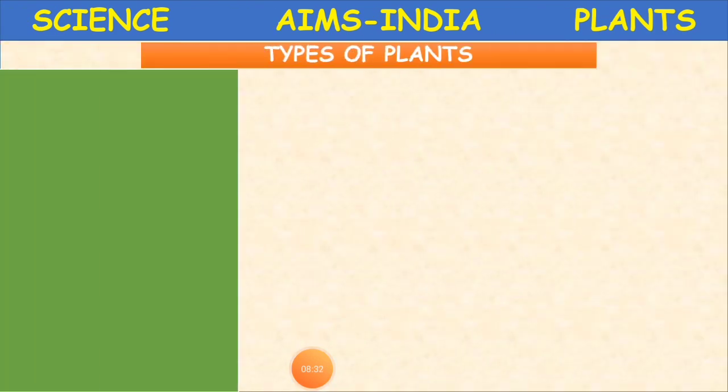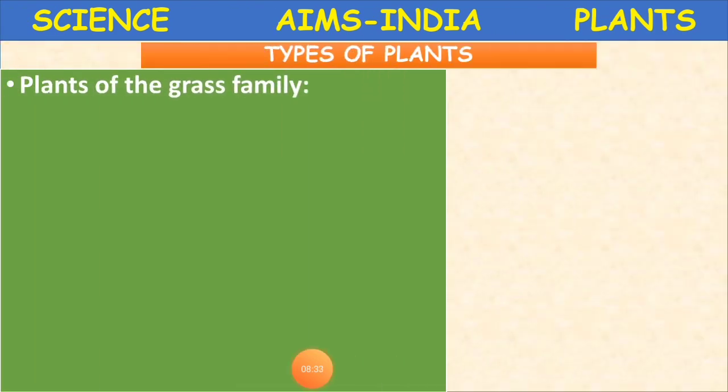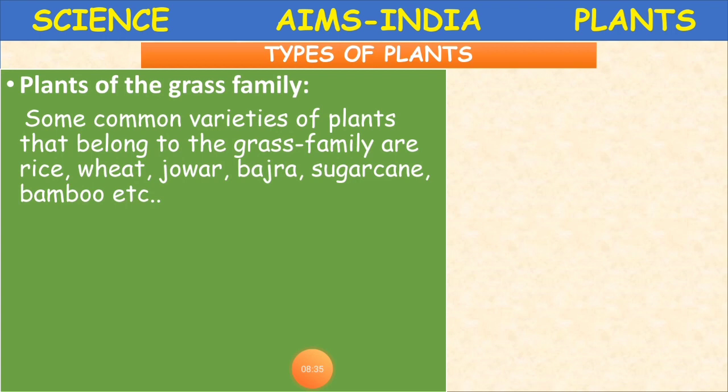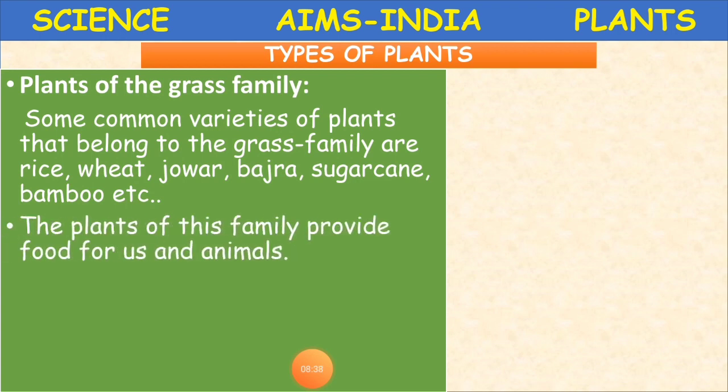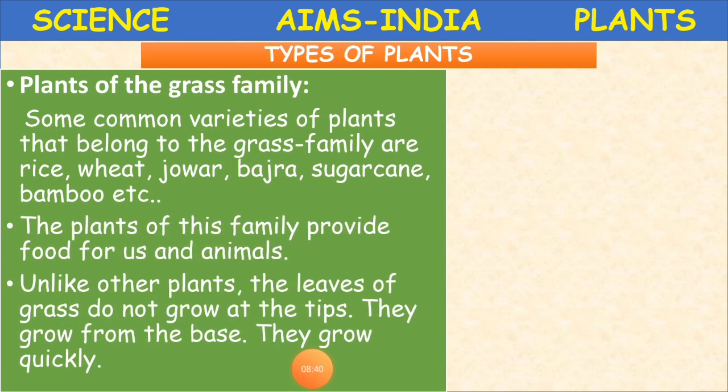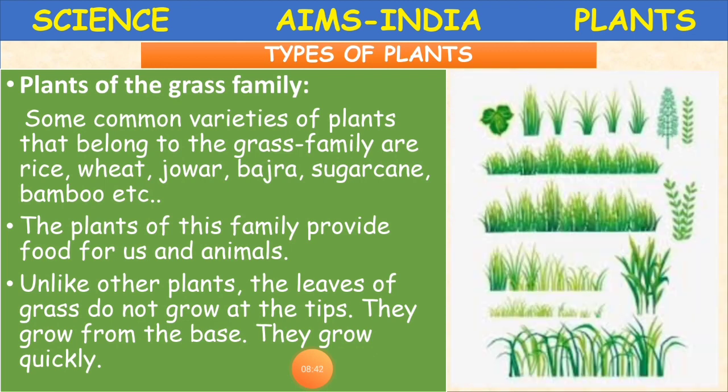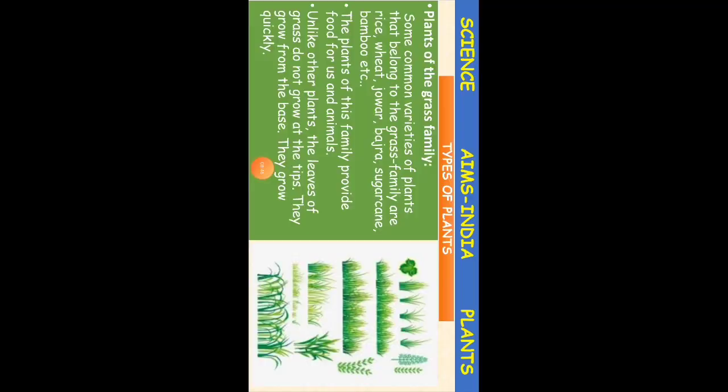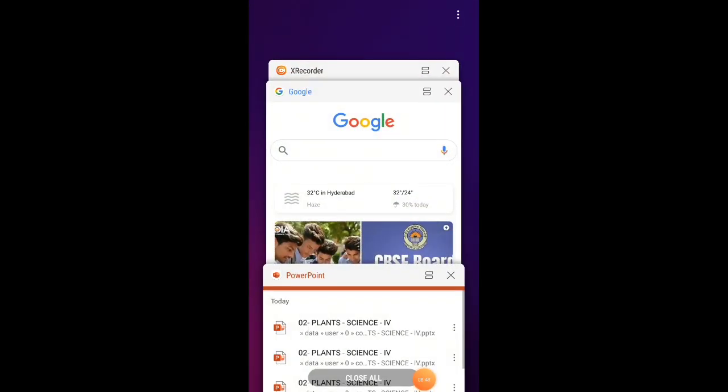So these are what? These are grass family plants. Plants of the grass family. Some common varieties of plants that belong to the grass family are rice, wheat, jowar, bajra, sugarcane, bamboo, etc.